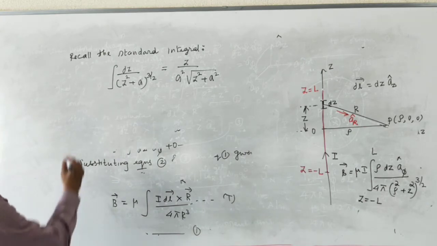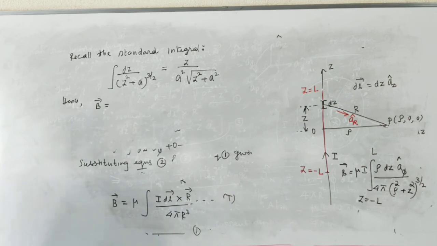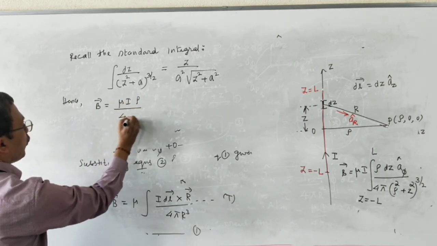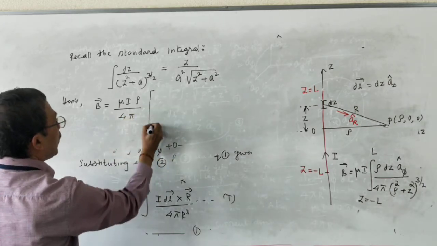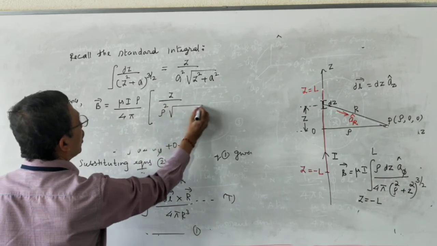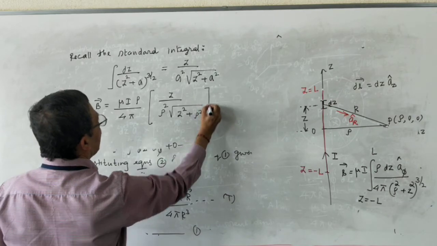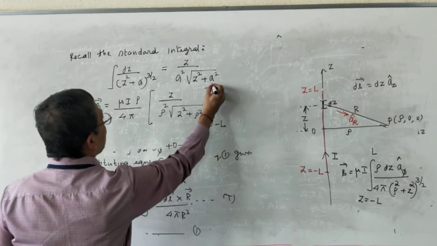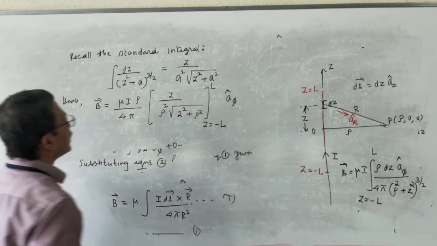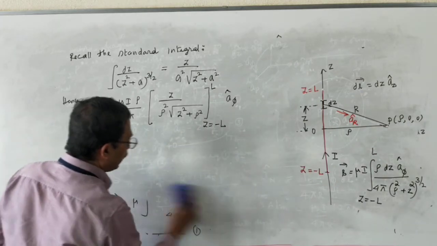So you get, hence, vector B is equal to mu into I into rho divided by 4 pi multiplied by z divided by rho square into root of z square plus rho square, with z taking limits from minus L to plus L, into a phi cap. Now put the limits for z.